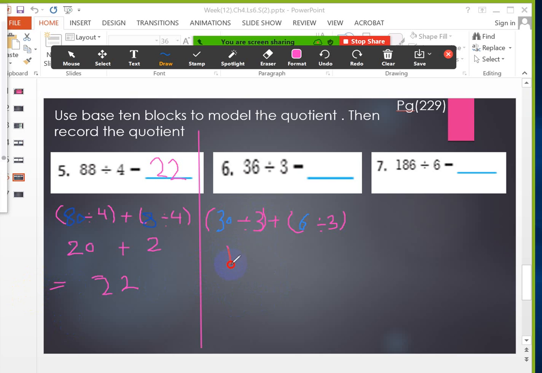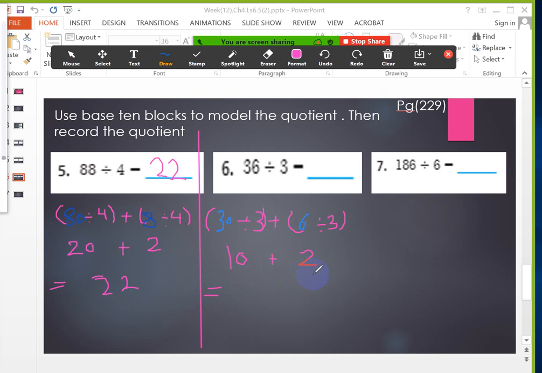Very good. And I have to put what? 0 next to it. Very good. Now 6 divided 3, Duha. Equals 2. Very good, because 2 multiplied 3 equals 6.